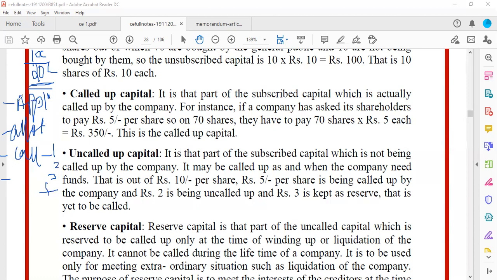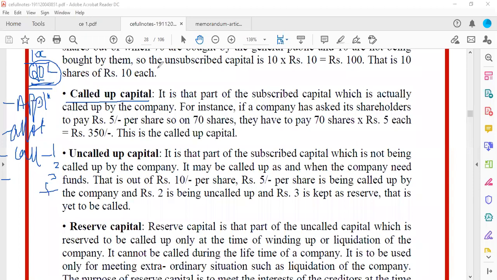These are the major steps where you will be raising the money. Out of the 20 lakhs people have bought, this will become called up capital.